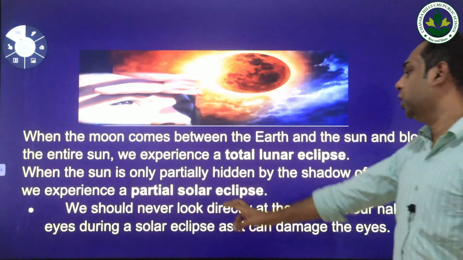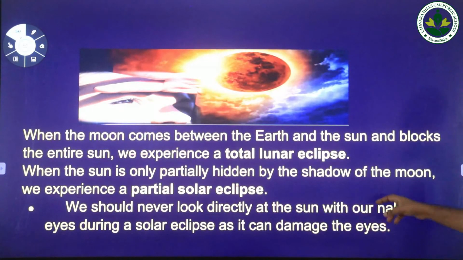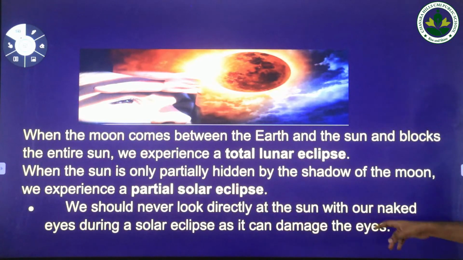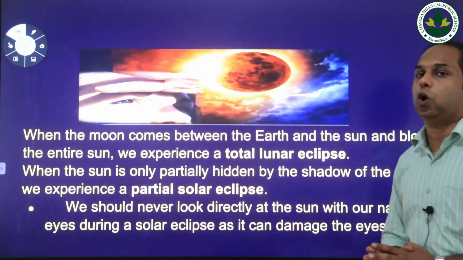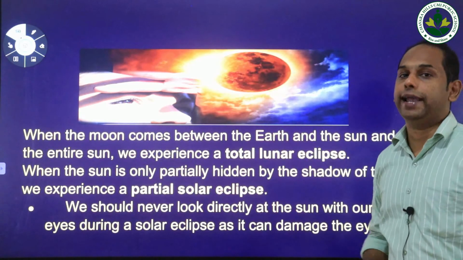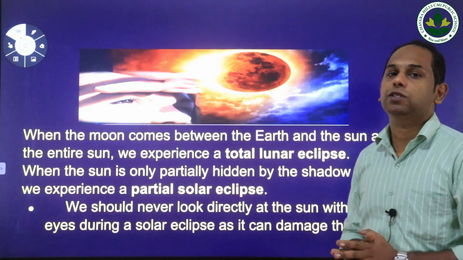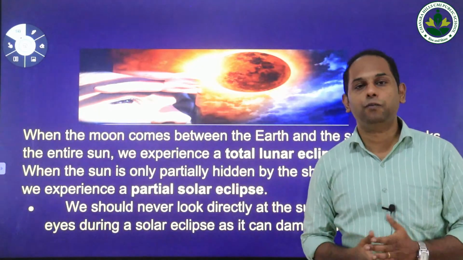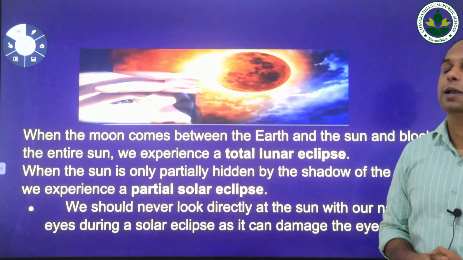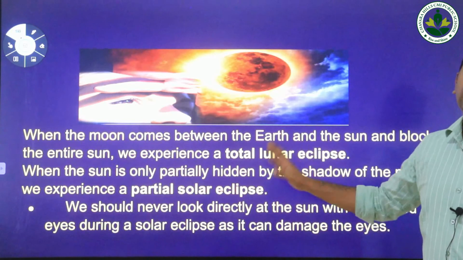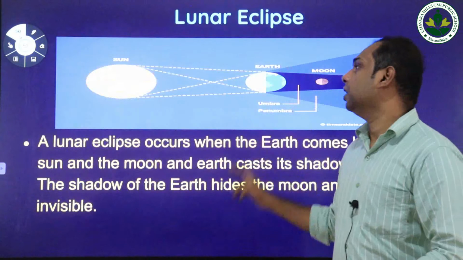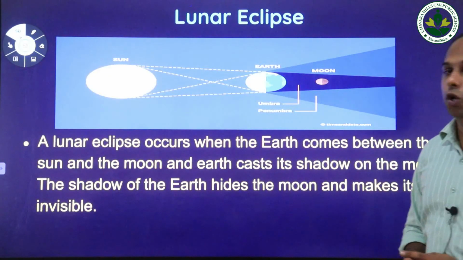We should never look directly at the sun with our naked eyes during a solar eclipse, as it can damage the eye. It is not recommended to look directly at the sunlight during a solar eclipse, because at that time it produces a greater amount of harmful UV rays. Due to that reason, it is not recommended to look directly at the sun during a solar eclipse.